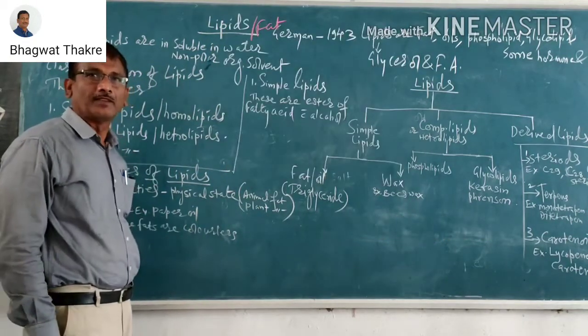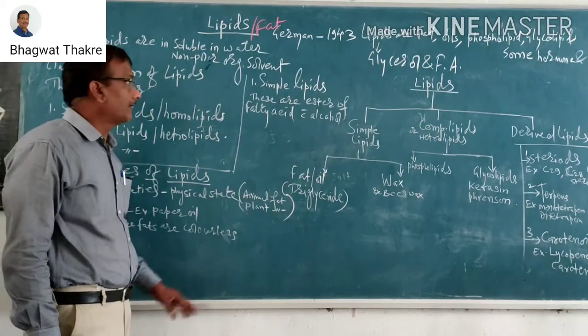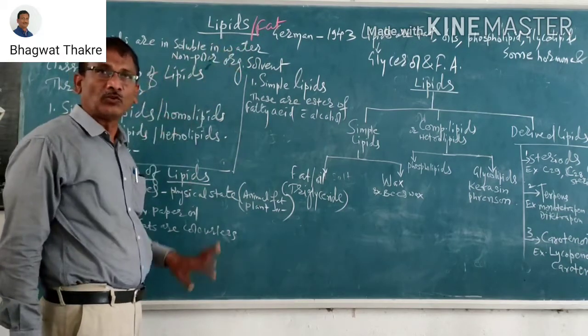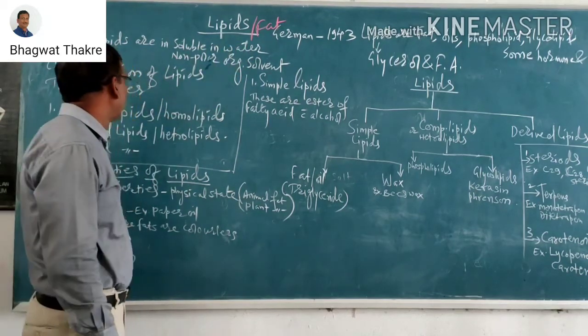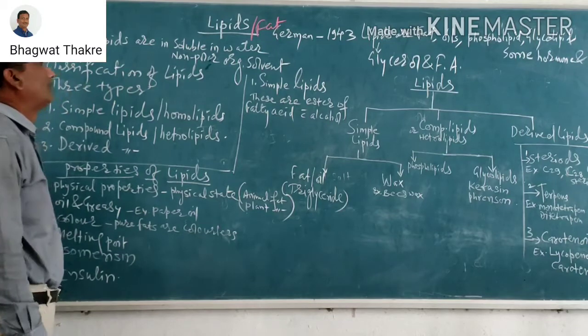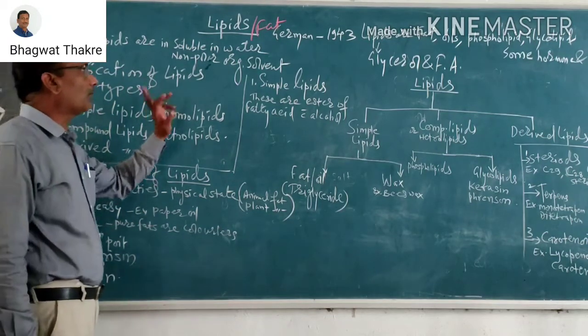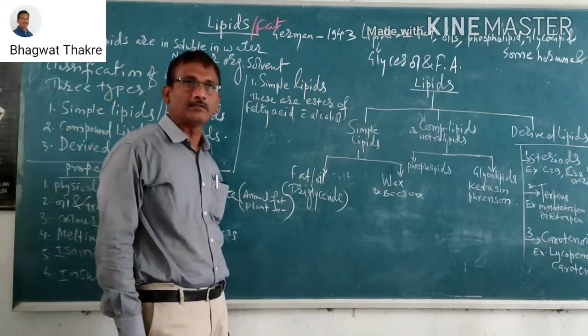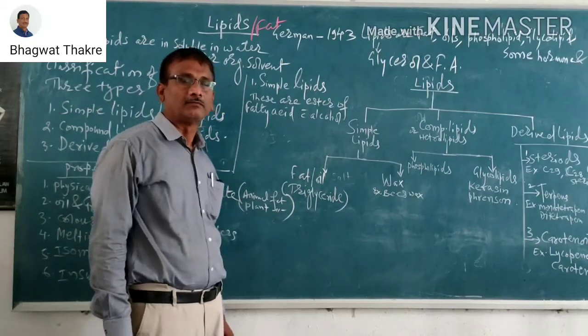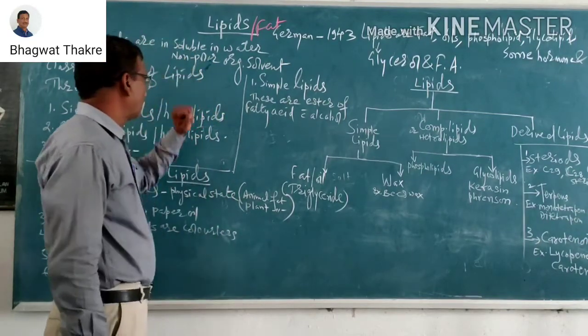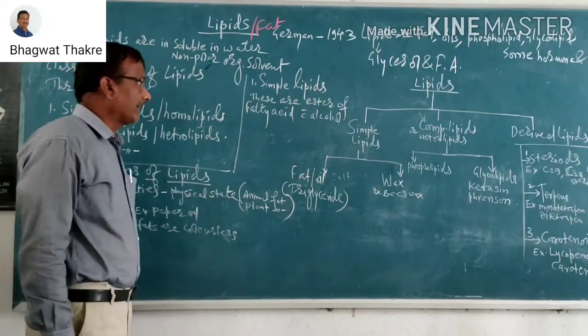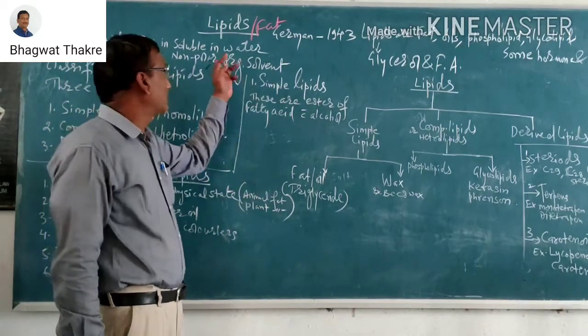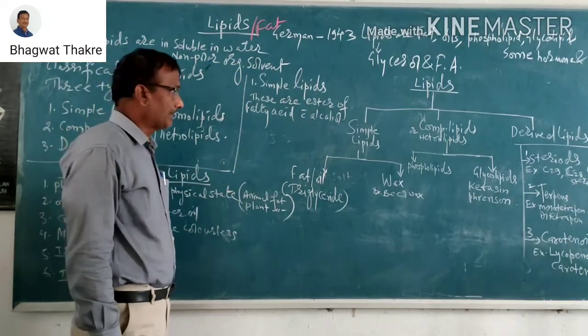Both are the same components, which are insoluble in water. In biomolecules, these are soluble in non-polar organic solvents, and that is known as the lipids.